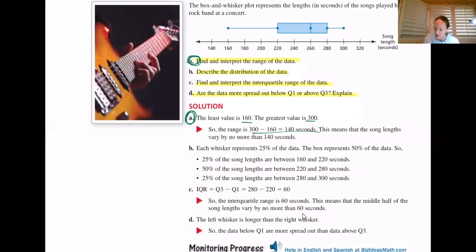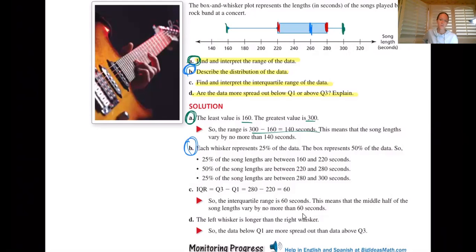Well, let's go ahead and go back once again and see the terminology that in letter B they used to show the distribution of their data. They had their Q1 being right here at 220, their Q3 at 280, their median, just reminding you of some of that vocab, right there at 260. And we already talked about how their least was 160 and their greatest was 300. So as we're looking down here at their letter B, it is reminding and actually just saying exactly what the quartiles are.